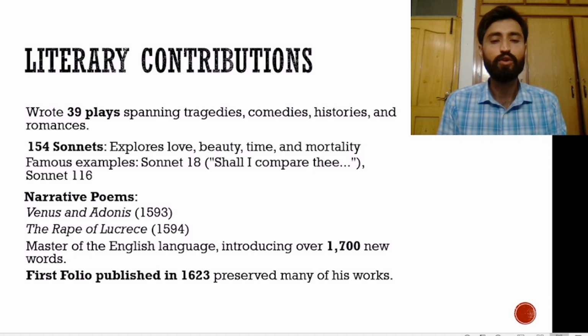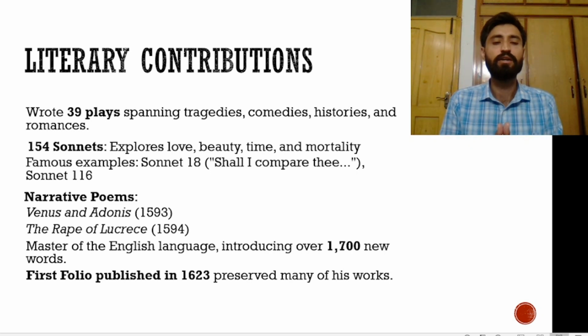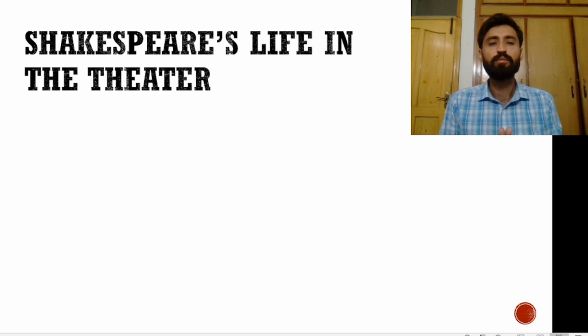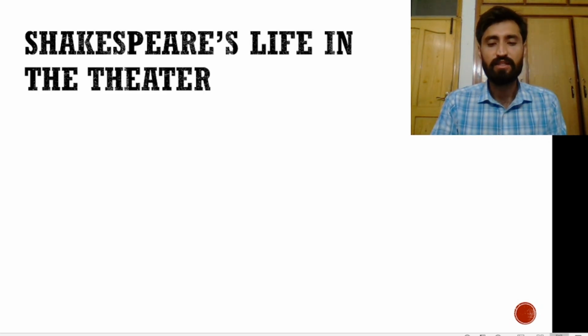So the First Folio, published in 1623, preserved many of his works. So almost all of his works are preserved in the First Folio that was published after his death in 1623. Now, let's talk about Shakespeare's life in the theatre.